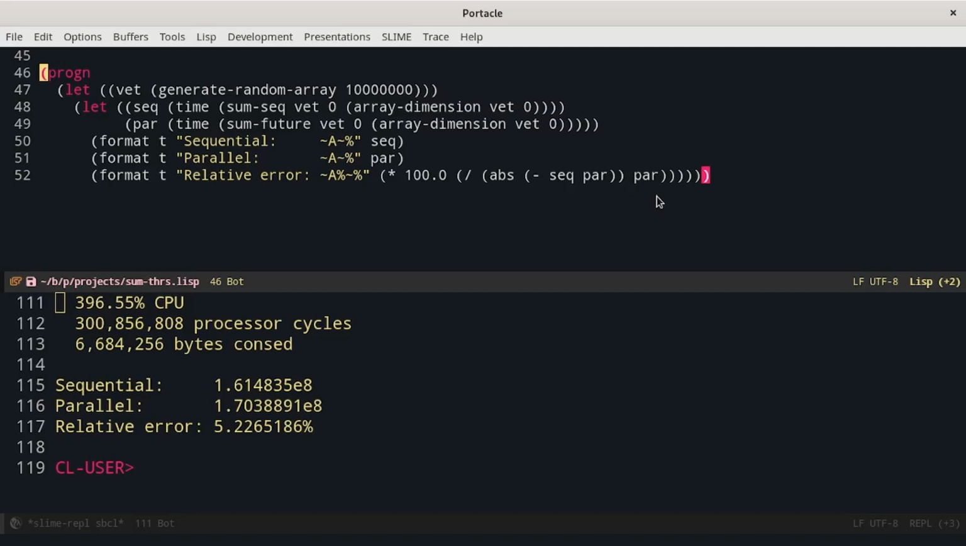Using futures, we could implement an algorithm which is quite simple, but can take advantage of multiple cores.